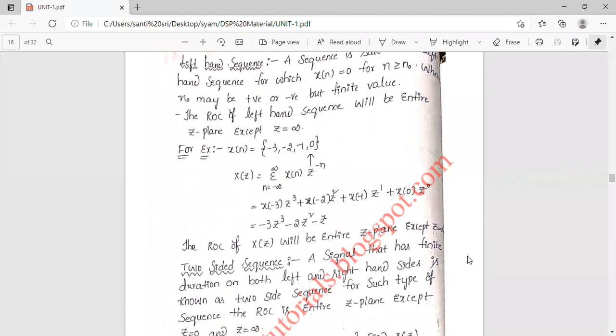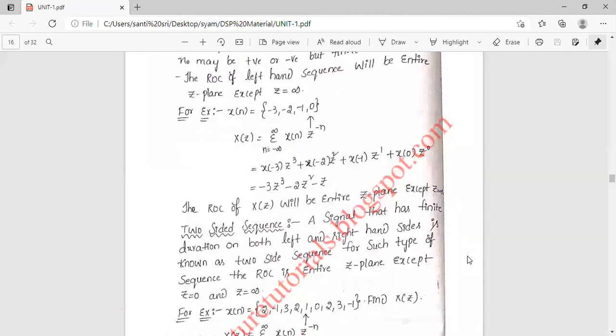If it is a left hand sequence, the ROC will be the entire z plane except at z equal to infinity. Whereas for the two-sided sequence, the ROC will be the entire z plane except at z equal to 0 and z equal to infinity. So this is about these three sequences.